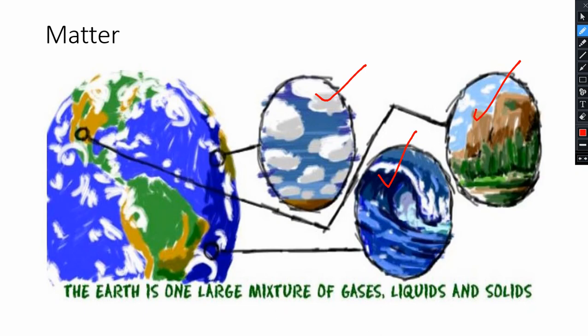And remember, these all are matter: gases are matter, liquids are matter and solids are also matter. But there are many matters, and we need to go deeply and find out what these matters are made up of, how gases, liquids and solids are different from one another, and what they are basically made up of. So let's move forward.